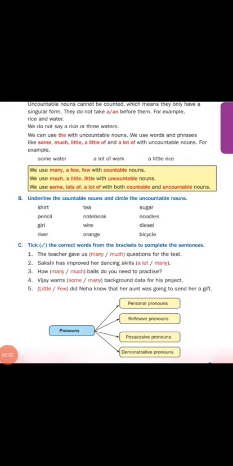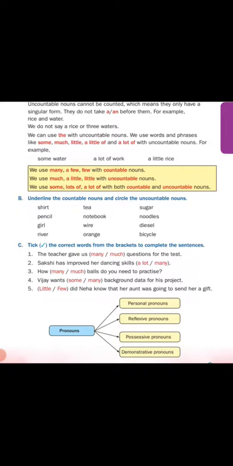Uncountable nouns cannot be counted. They do not take a before them. For example, a rice, a water, that we should not say. I take water. I take a water. We should not say that. We should not use that a. Some water. Please give me some water. Please give the water. Like that we can ask. But we should not say a water. Some water, a lot of work. I have a lot of work.